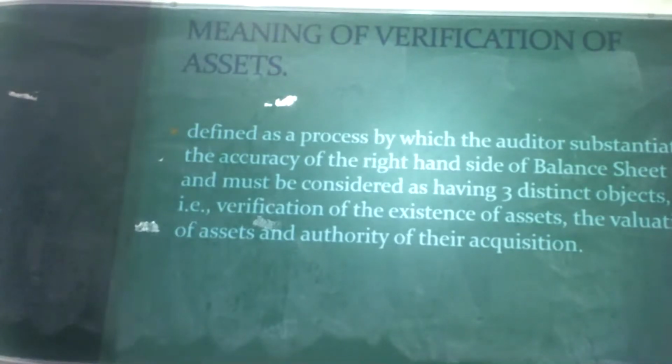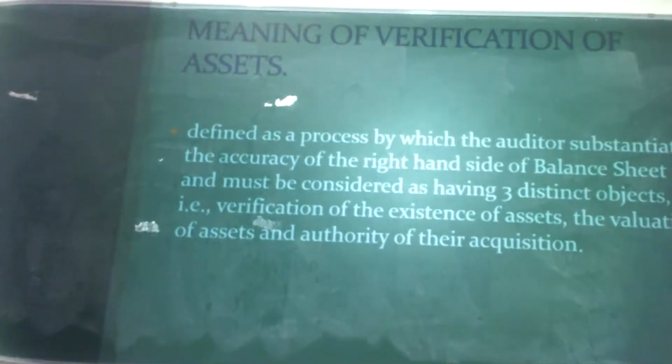The second one, valuation of assets. The current price of the asset should be known by the auditor. For example, if I bought a building in the previous year for rupees 20 lakh, it can be reduced to a value of rupees 5 lakh, because sometimes it may be inflation or economic causes. The current price should be known by the auditor.